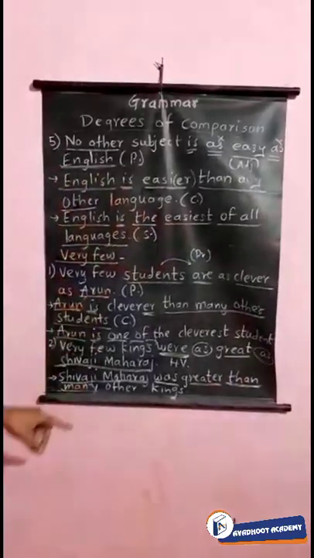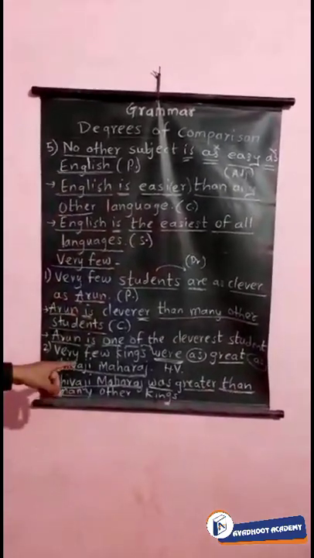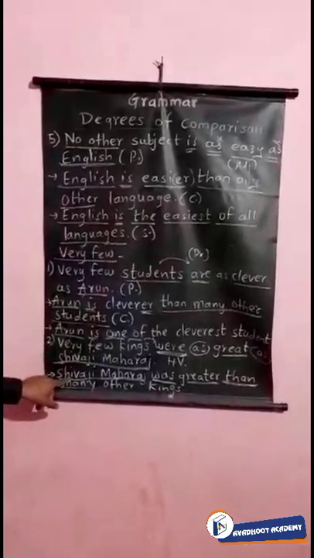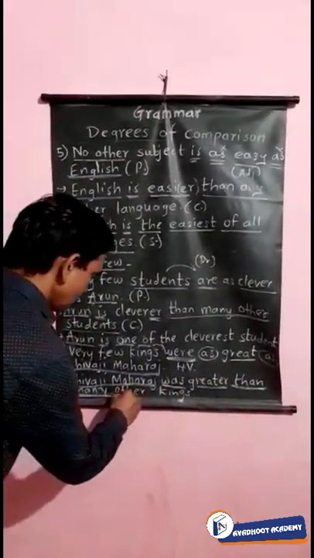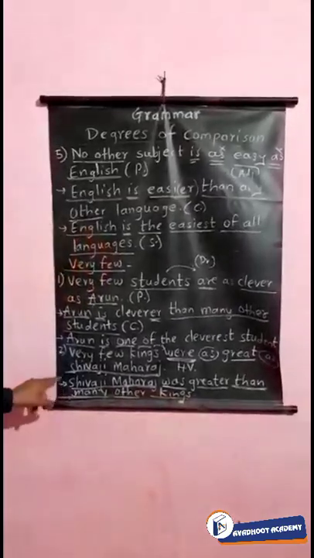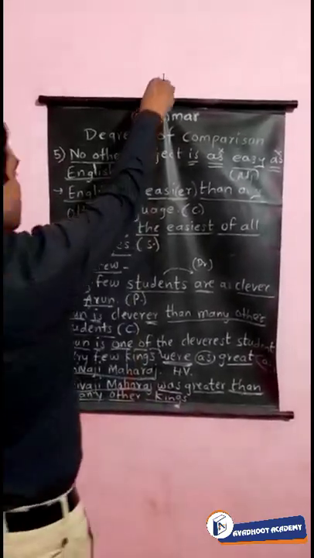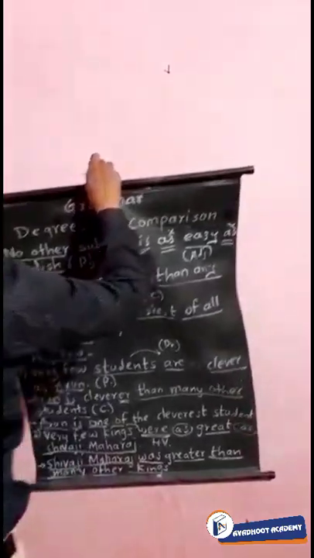I will give the formula at the end of the lecture. Before that, see this sentence again: Shivaji Maharaj was greater than many other kings. Now this sentence will also change into the superlative degree. So see the superlative degree of this sentence.